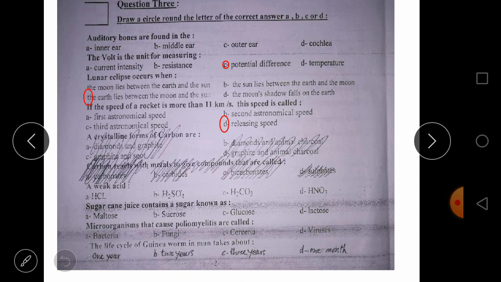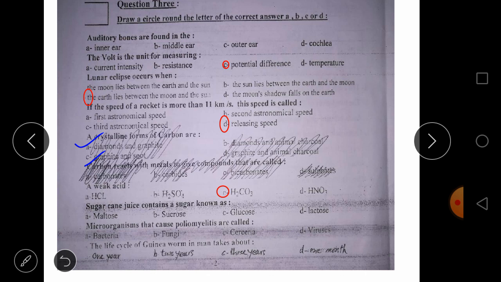Number 7, I think the two questions are from carbon, which are not included. So a weak acid is, yes, it is carbonic acid, because this is hydrochloric acid, which is not, and this is sulfuric acid, whereas this is nitric acid. So these are strong acids, and the weak acid is carbonic acid beside, yes, beside acetic acid.